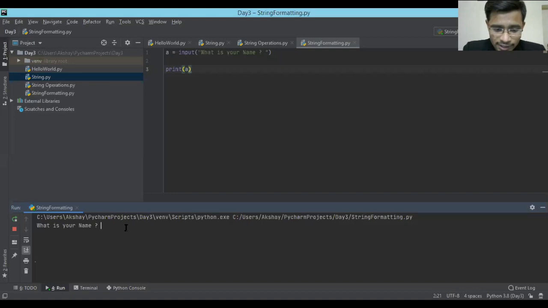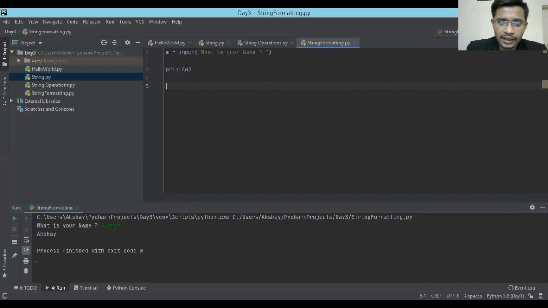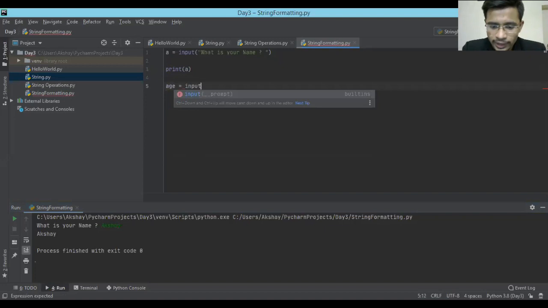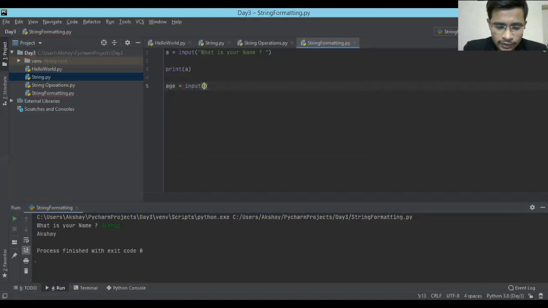Okay. So it has waited this time, and again I'm going to put the same name because my name is not going to change, and this is Akshay printing in. So this is all about name. Now, if I ask this guy, hey man, just go ahead and tell me your age. This time it is a number. So again I'm going to take input. Make sure that you're typing inside input.